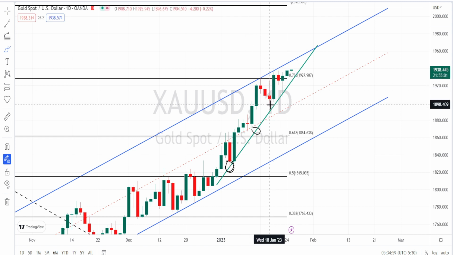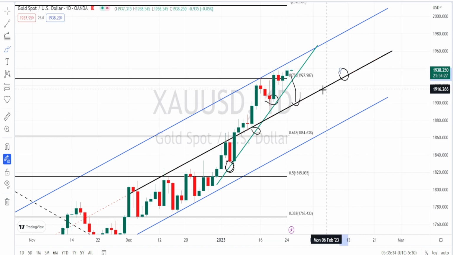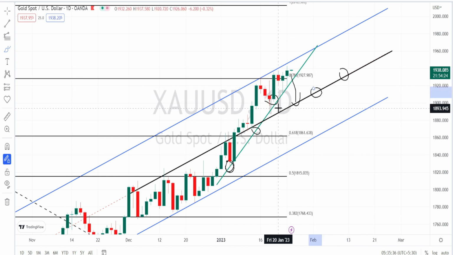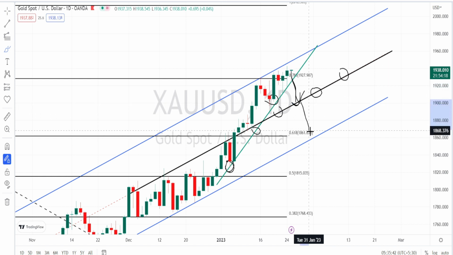If you want to enter into a bearish side trade, wait for it to break the previous low, which is going to be around 1903. The next level of support is going to be the midline of the bullish channel pattern, and only when the price action breaks this midline can we expect a further continuation of the bearish side trend in the daily time frame.